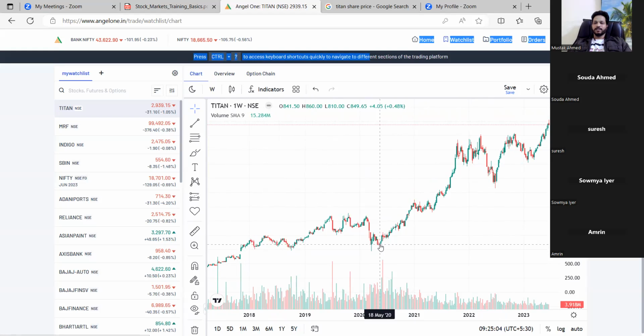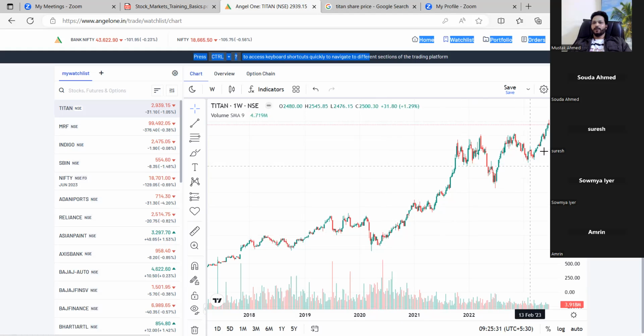Titan is one of the fundamentally good stocks. It is a very good brand, with a strong status in the market, a huge market capitalization, and outlets worldwide. You can see in the 2020 crash it came down to 829.